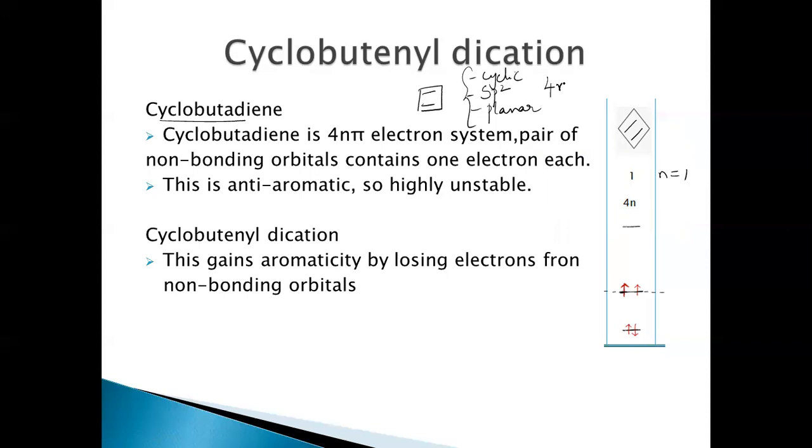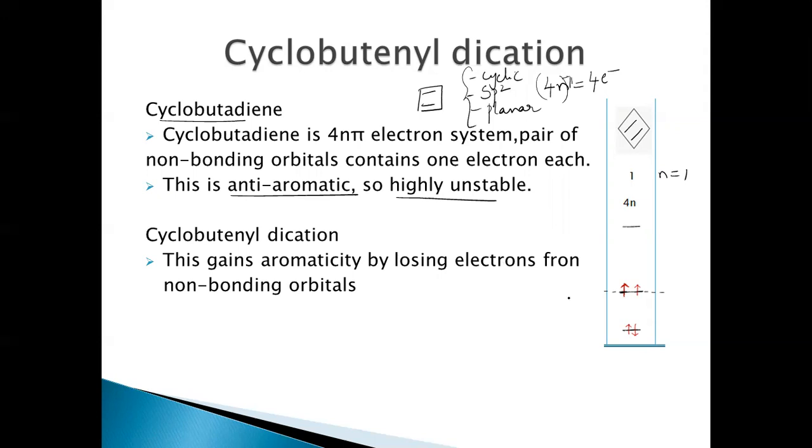But what about the 4n plus 2 pi electron rule? So how many electrons are there? Since n is equal to 1, 4 electrons are present. With 4n pi electrons, what does the rule say? The molecule is anti-aromatic, so very highly unstable. We already discussed this. Molecules which are anti-aromatic are more unstable than molecules which are non-aromatic. So these are highly reactive, right?